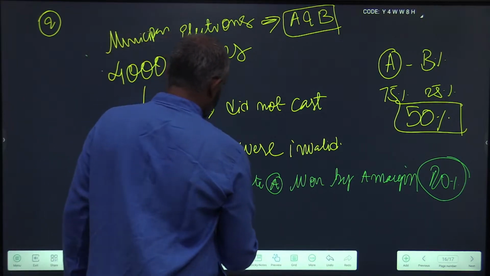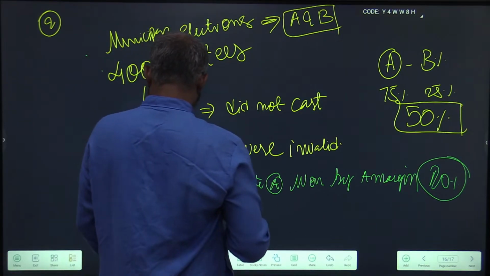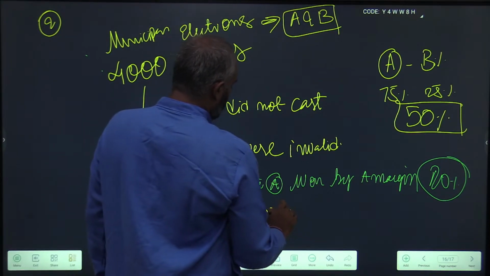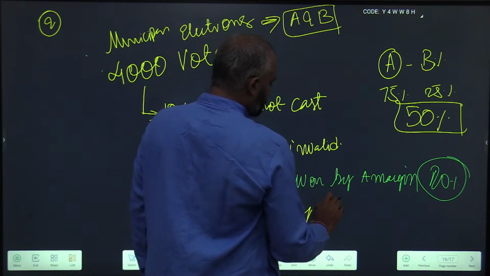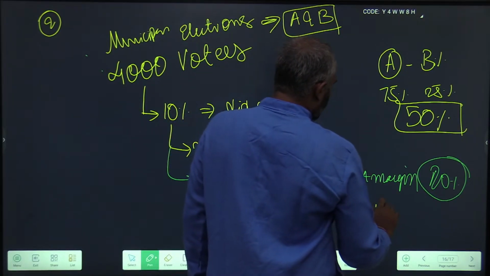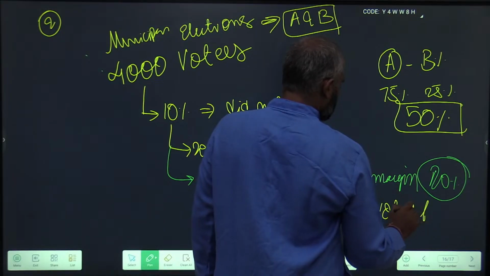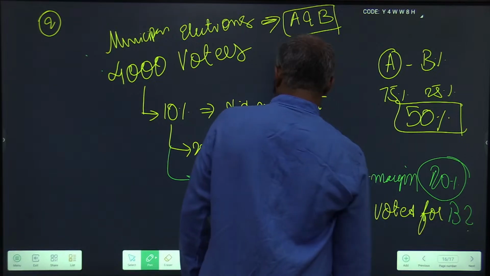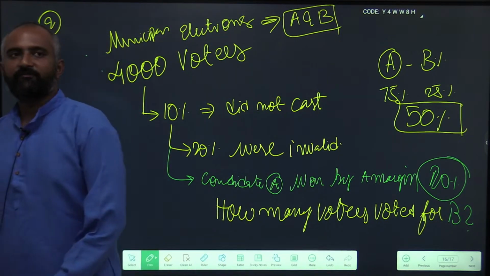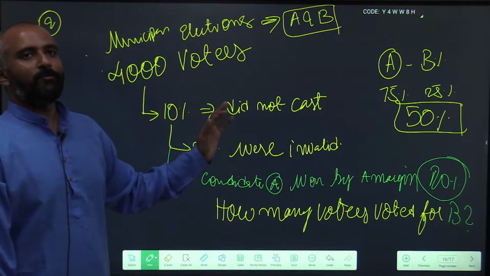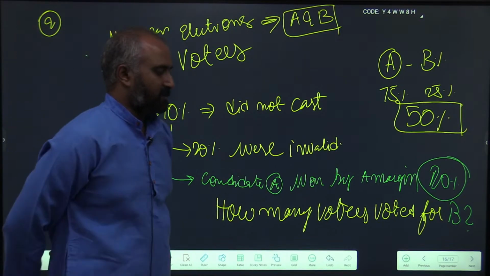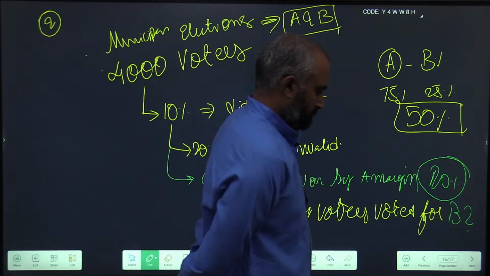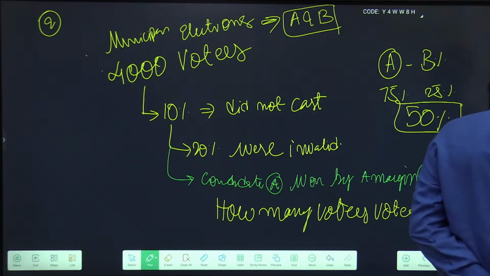The question is, how many voters voted for B? Pause the video, solve the problem, and then compare it with my explanation. We'll see the solution in a few seconds.